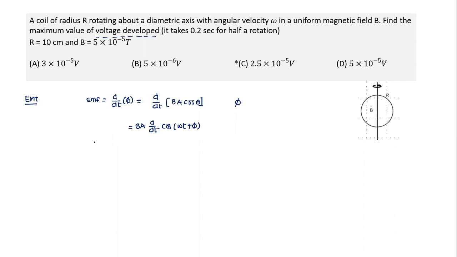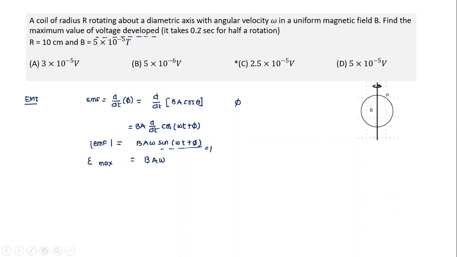We are interested in only the magnitude. So what will be the magnitude of EMF which will get developed? We differentiate, very simple. It will be equal to BA omega sine of omega t plus phi. We are just ignoring the negative sign. And since we are interested in the maximum value, the sine term is equal to 1. So the maximum value of EMF will come equal to BA omega.